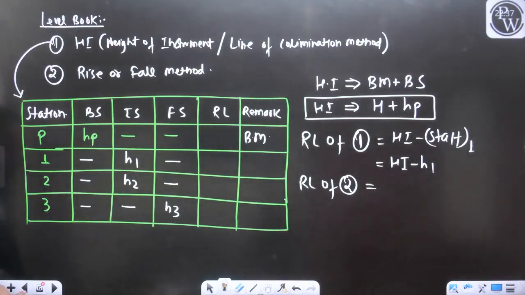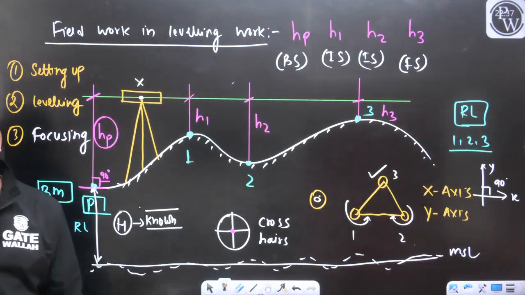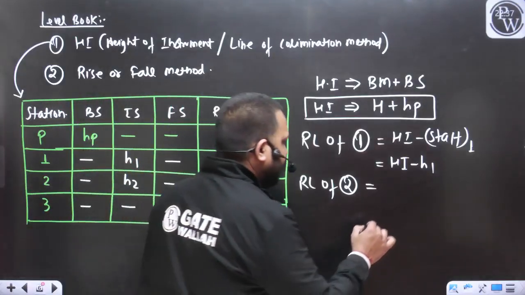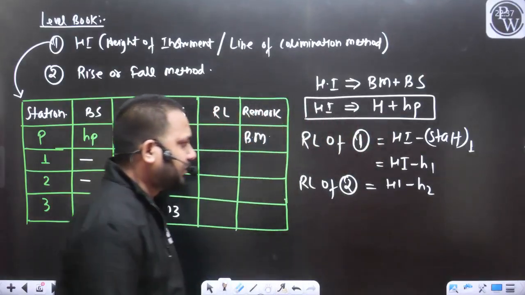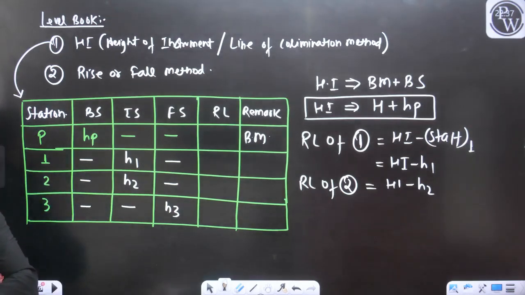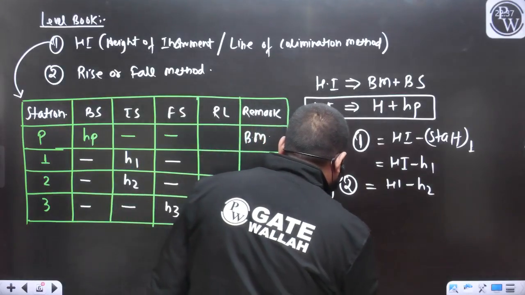You can refer to this diagram. What will be the RL of point 2? Yes, it's very simple. It is going to be HI minus staff reading at point 2, that will be equal to H2. So now you can tell me what will be the RL of point 3.